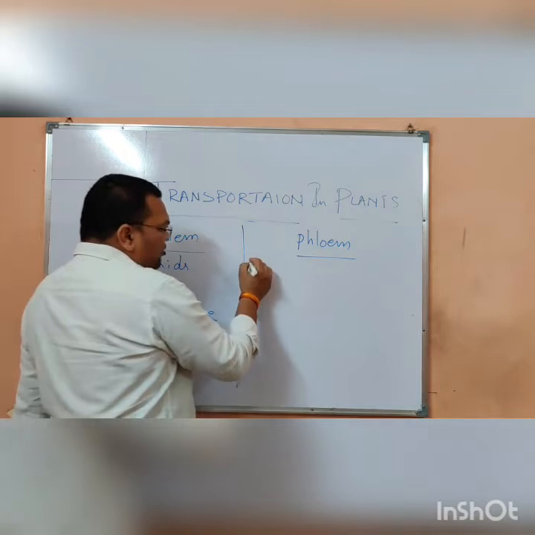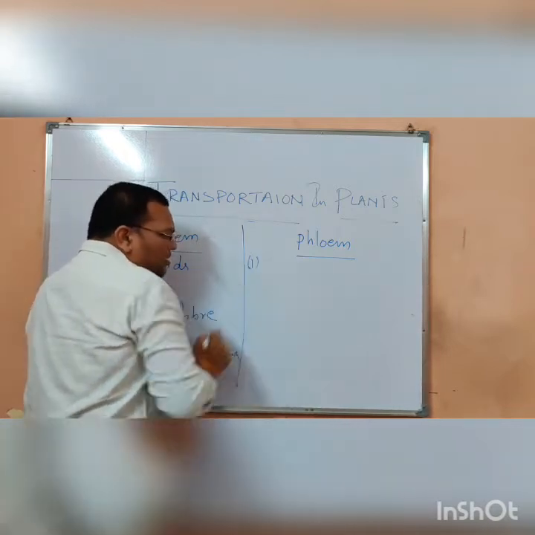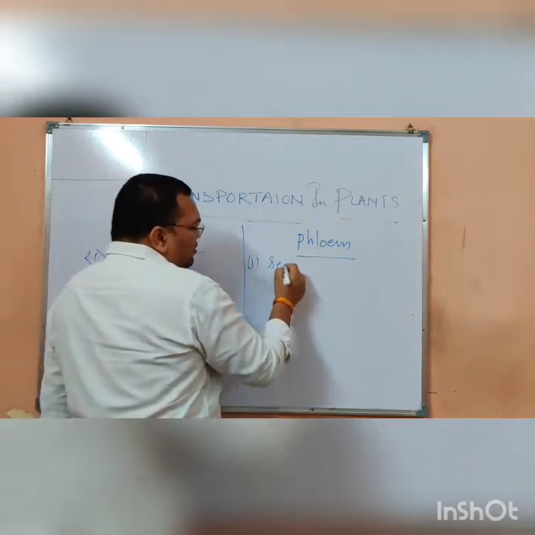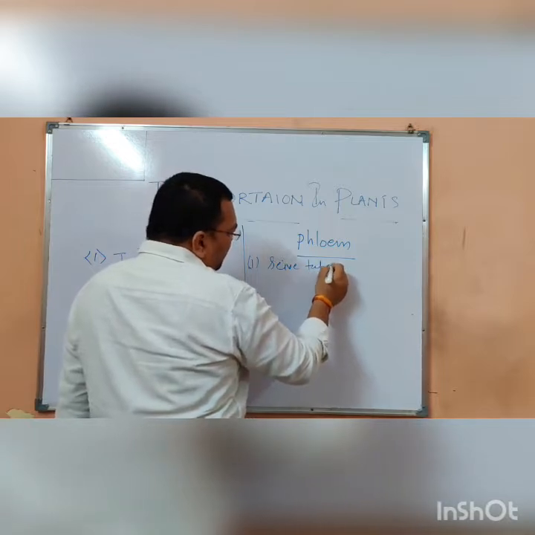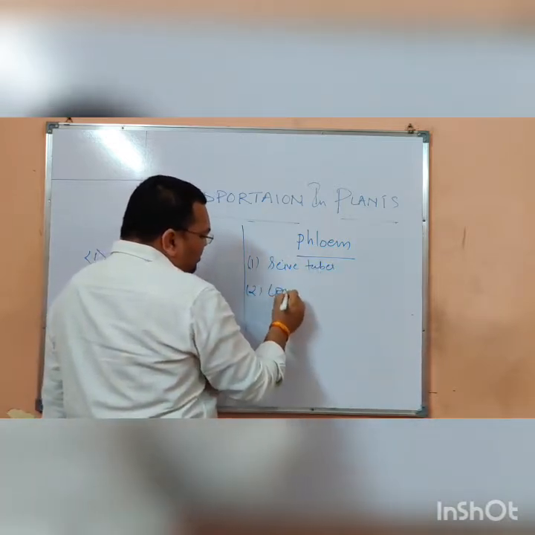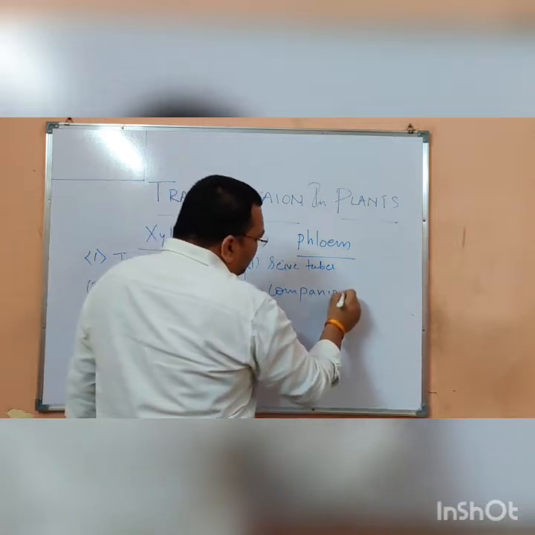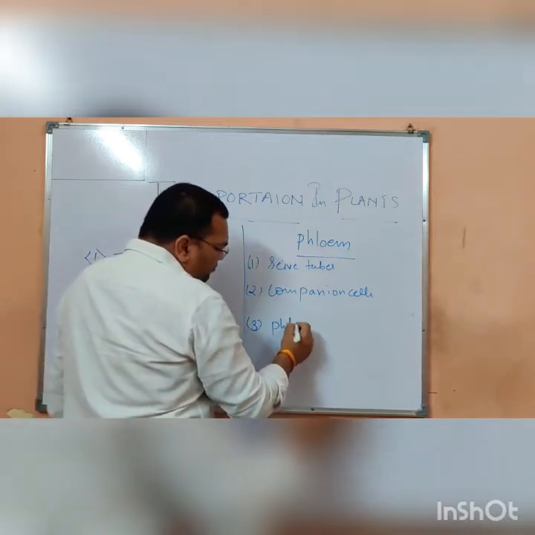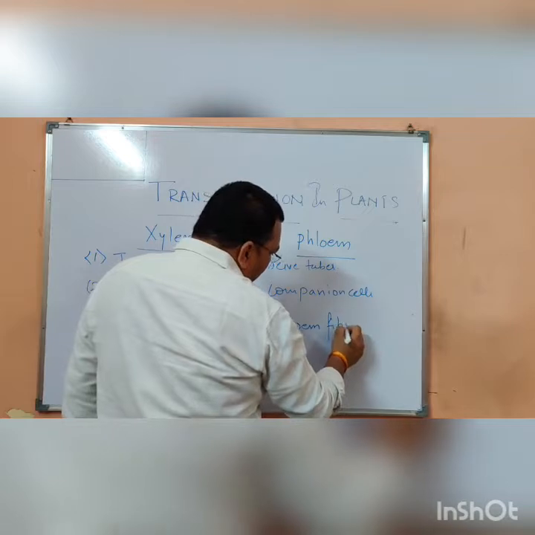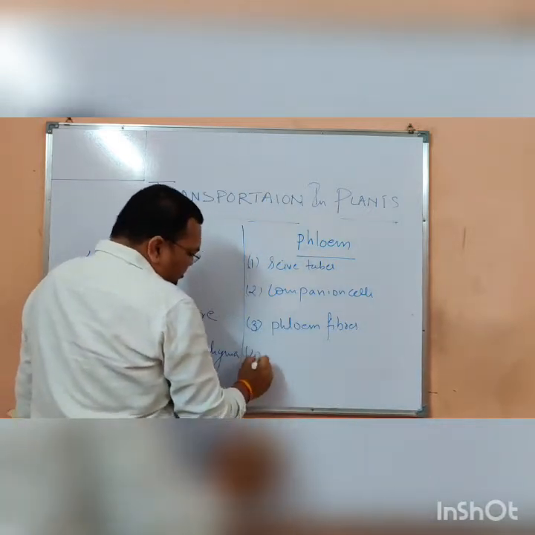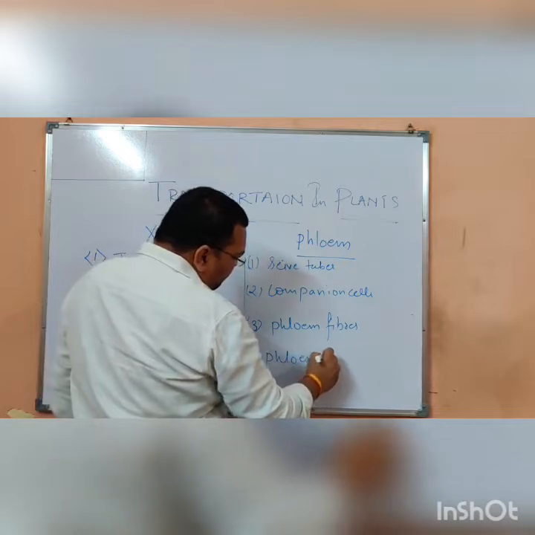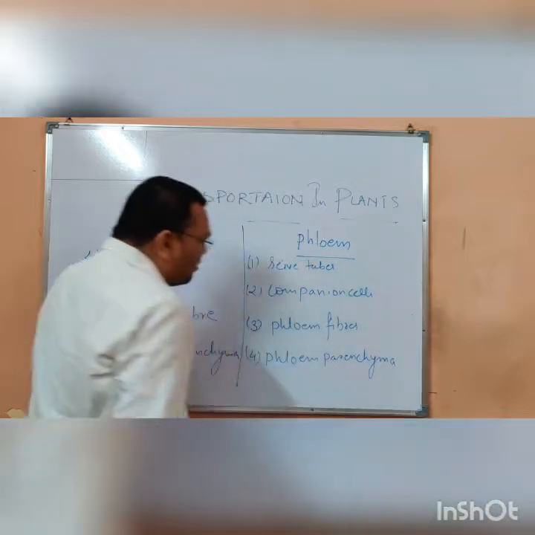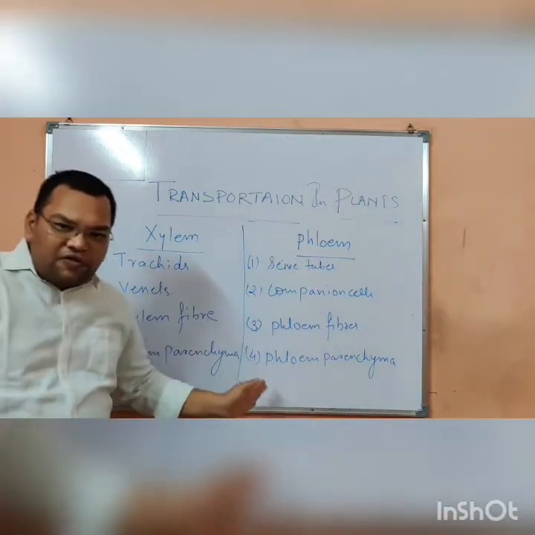Here also there are four types of cells, or four components of phloem. The first is sieve tubes. The second is companion cells. The third is phloem fibers, and the last one is phloem parenchyma. So these are the components of xylem and these are the components of phloem.